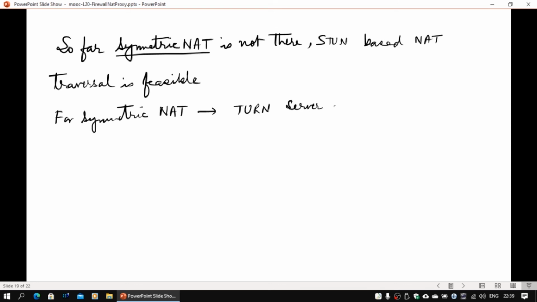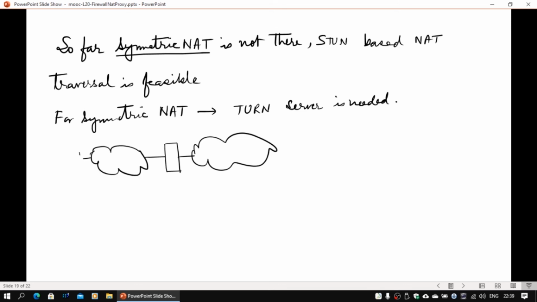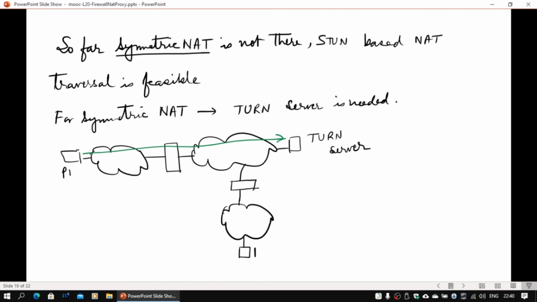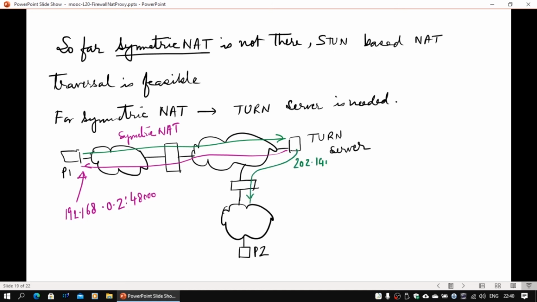But in symmetric NAT, the only way it can be done is when both of them, as I mentioned earlier, P1 talks to P2's reflexive transport address, and P2 does the same for the other guy simultaneously, and they both get the entries done. And since the reverse path is going to come through the same public IP address and port numbers as they have sent the packet to, they can accept.